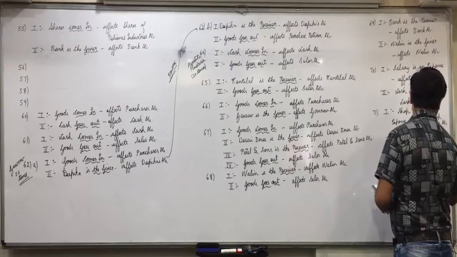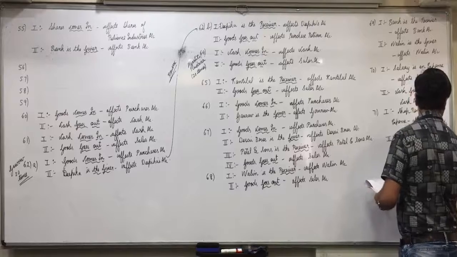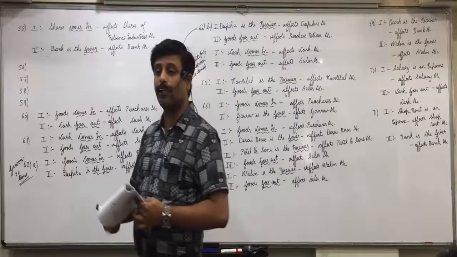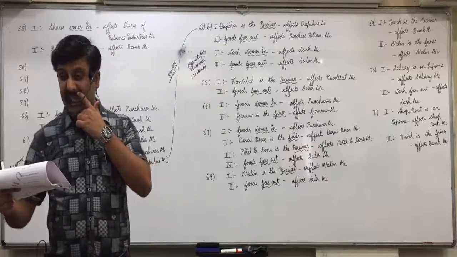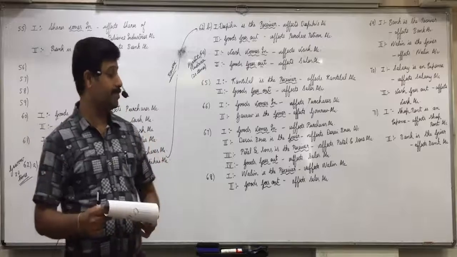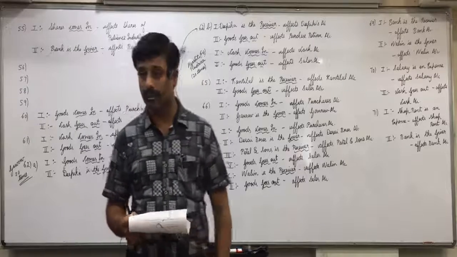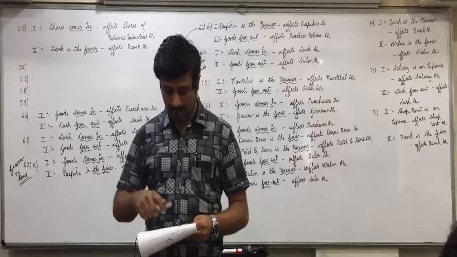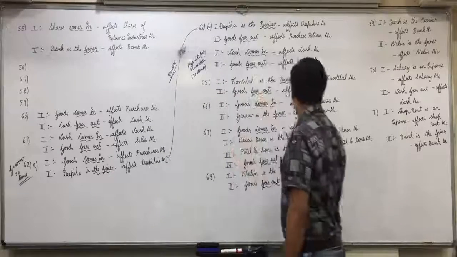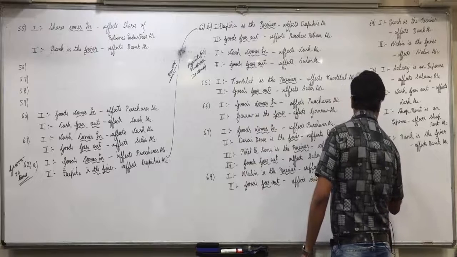Anyone having any doubt in this? All are clear with that? Then 72, Namrata, purchase furniture from Arvind Furniture Mart rupees 50,000. Furniture comes in, affects furniture account. Arvind Furniture Mart is giver, affects Arvind Furniture Mart account. Correct. Name is given means it's a credit transaction.